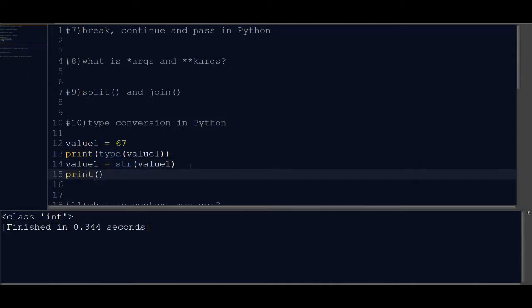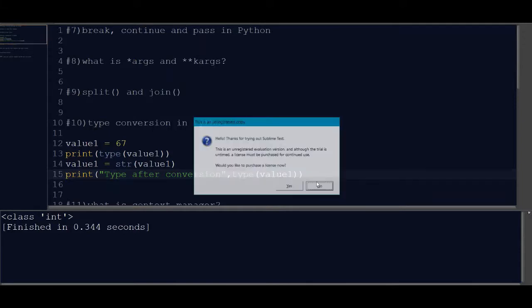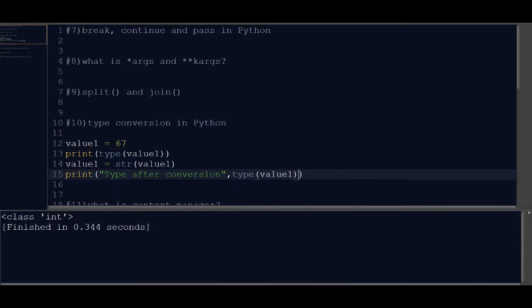Print type after conversion. So as you can see, previously it was int, now it got converted to str. So this is how we can explicitly convert a particular data type to another data type, and this is what we call a type conversion.